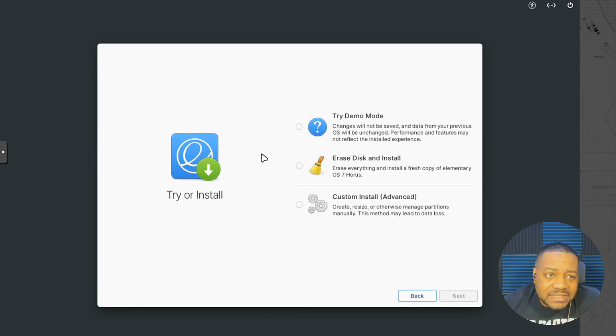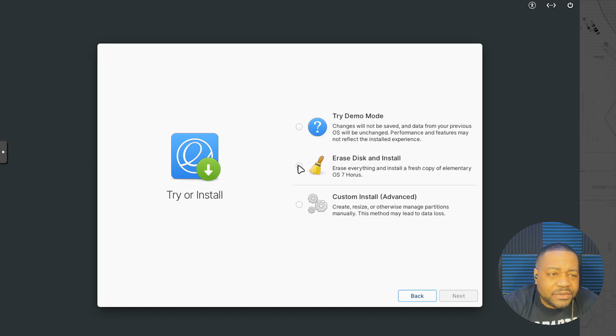It's 3 different ways, and actually it's 2 different ways, but the first option up here is to try the demo mode. So that'll allow you to go into the live ISO. It'll boot up the operating system as if you have it installed, but everything is running from your device, whatever you're using, either the live USB or the live DVD that you're running it off of.